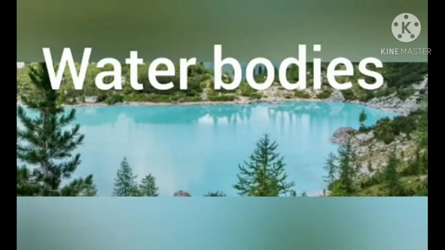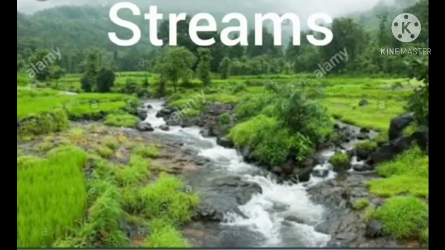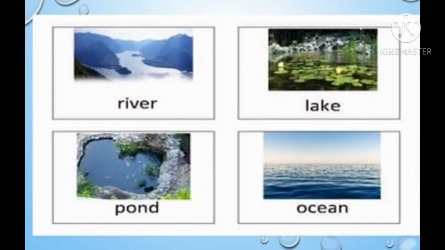Now students, do you know what water bodies are? Where water is stored, those are the water bodies. For example, see here, which are the water bodies? Yes: streams, reservoirs, springs, rivers, lakes, oceans. These are examples of water bodies.